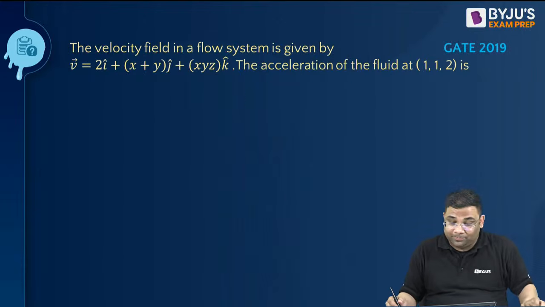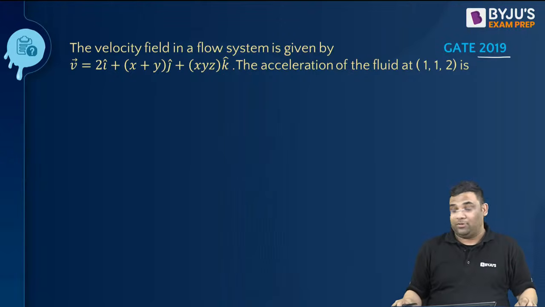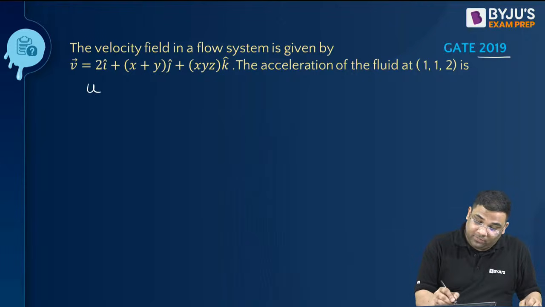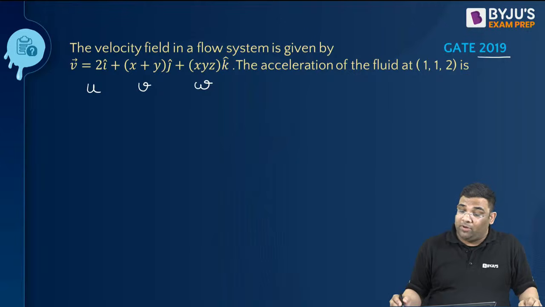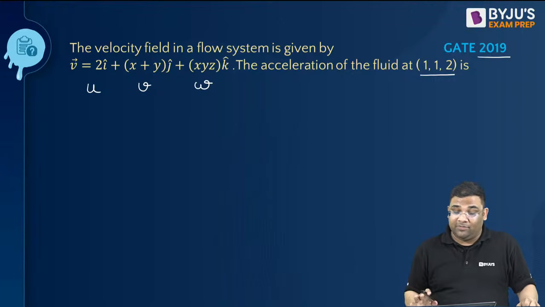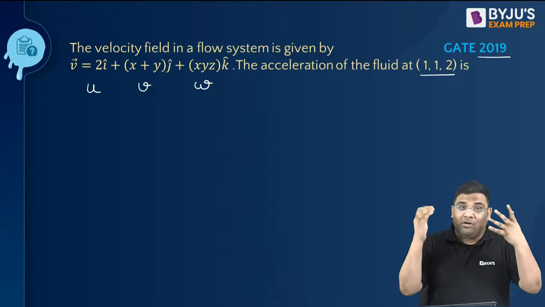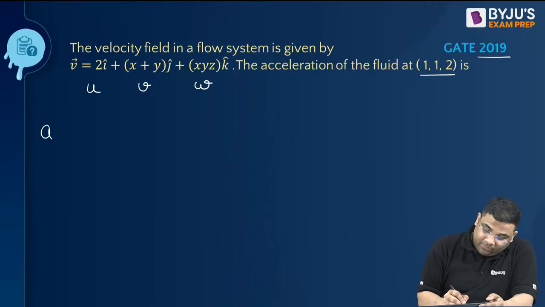Let us solve the next question. This question was asked in GATE 2019, recent times. The velocity field in a flow system is given by v equal to 2i plus (x plus y) j and xyz k. That means this is your u, this is your v, and this is your w. We are supposed to find the acceleration of the fluid particle at (1,1,1). I am not mentioning the answer here because options are given. Let us find the answer in i cap, j cap, and k cap, which means I have to find the x component, the y component, and the z component.